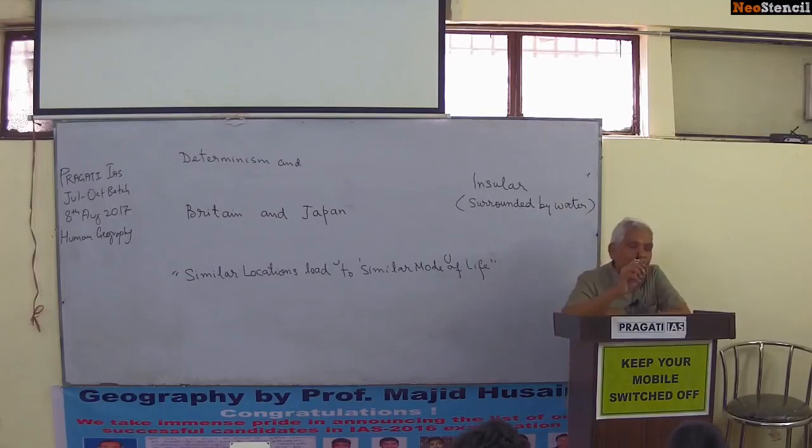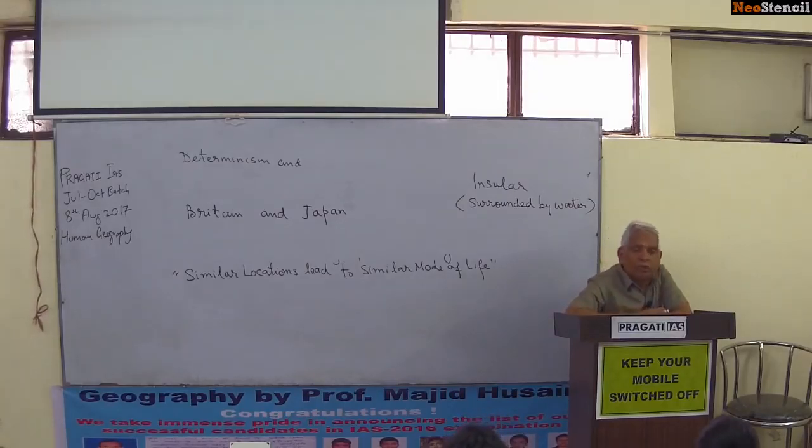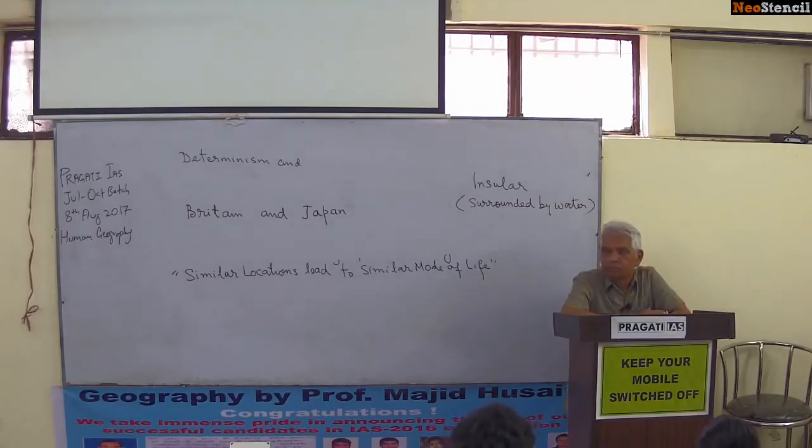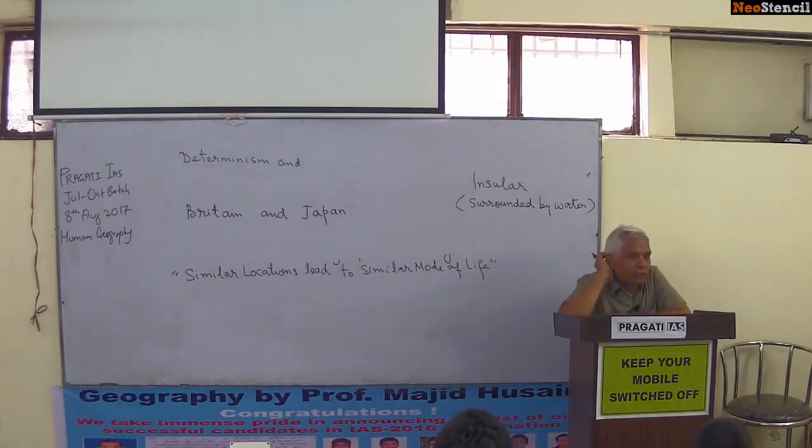So similarity of location means if the location of two countries is the same type, their economy, their culture, their lifestyle will also be the same. This is the meaning of this. And if it is a short note, you give the example of Britain and Japan. Very simple. I have written all these things in my book, but when you read, you get lost.